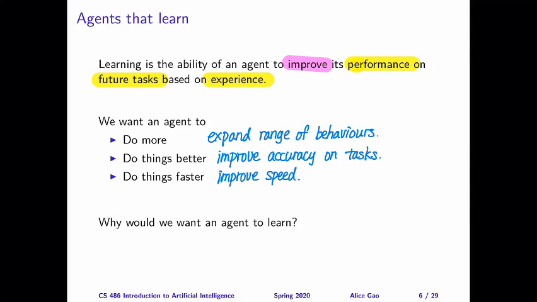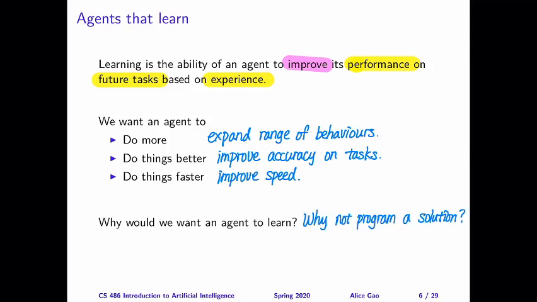Now that I gave you a high-level idea of what learning is, you might still have one question. You might be wondering, why would we want an agent to learn in the first place? If we have a task to complete, why don't we just write a program to perform the task? Then we're done.